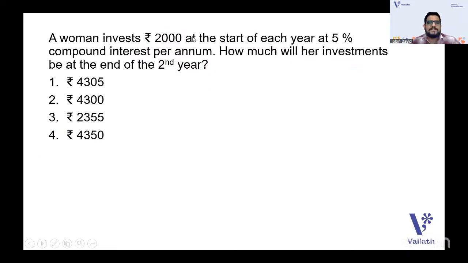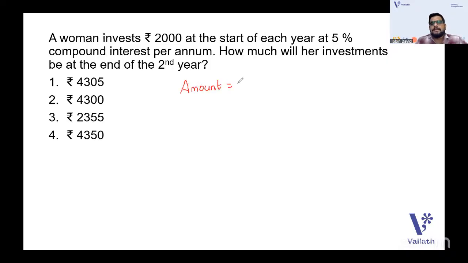A woman invests rupees 2000 at the start of each year at 5% compound interest per annum. How much will her investment be at the end of the second year? That's a very tricky question. But see, it's compound interest. What is the formula for amount in compound interest?